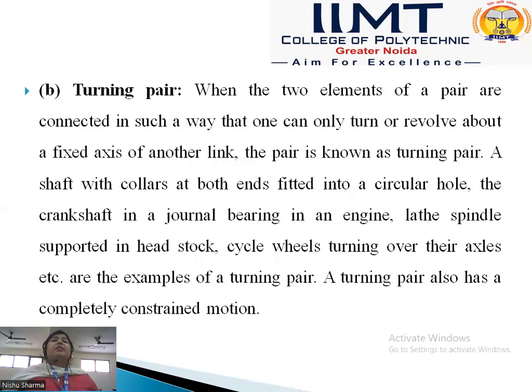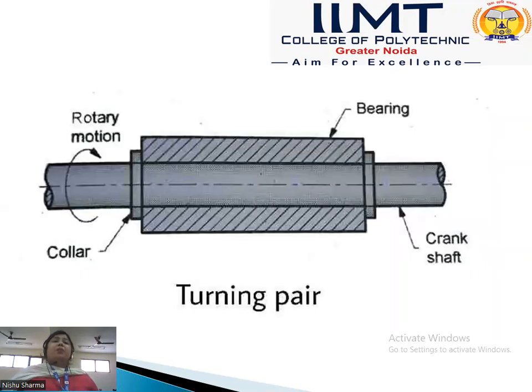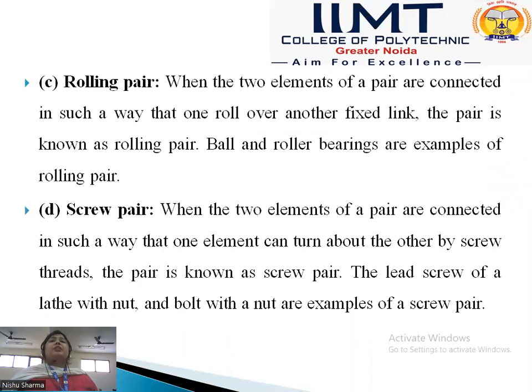Turning pair: when one element turns about another element, it forms a turning pair. Rolling pair: when two elements are connected and one rolls over the other element, it is called a rolling pair. Screw pair: in a screw pair, two motions occur. The first is the rotating motion, the other is the reciprocating motion.